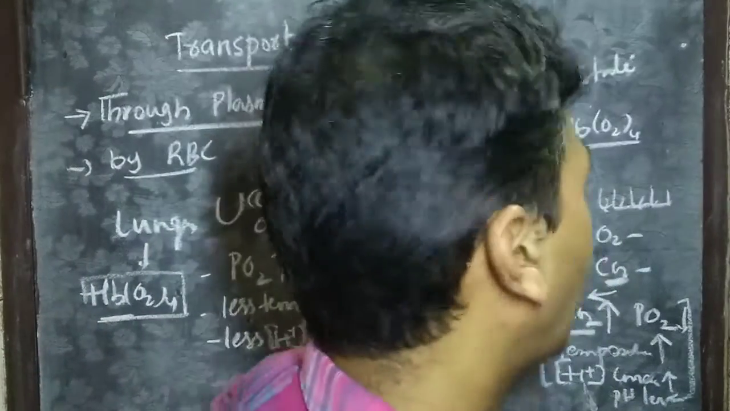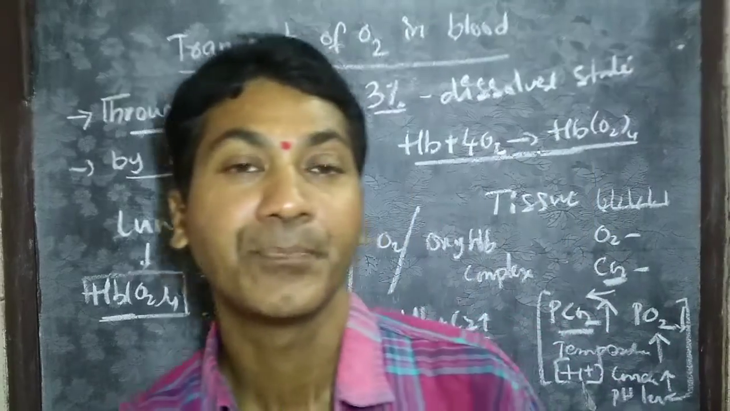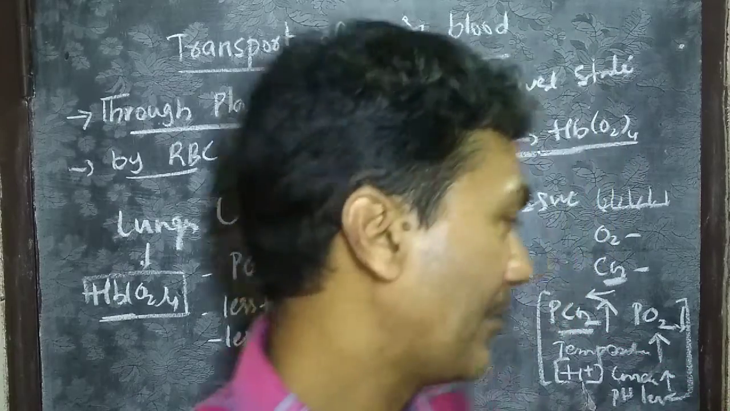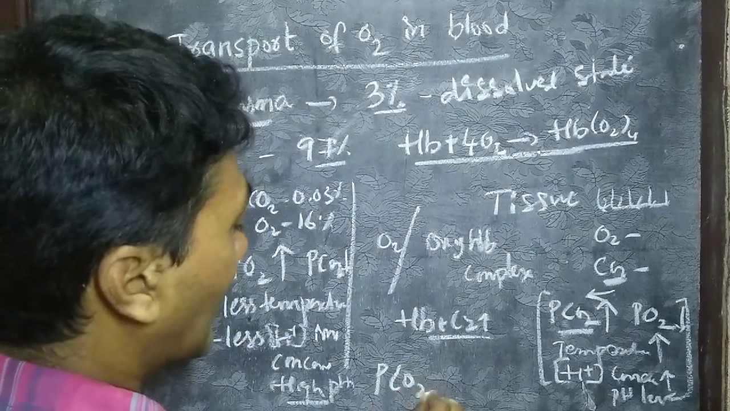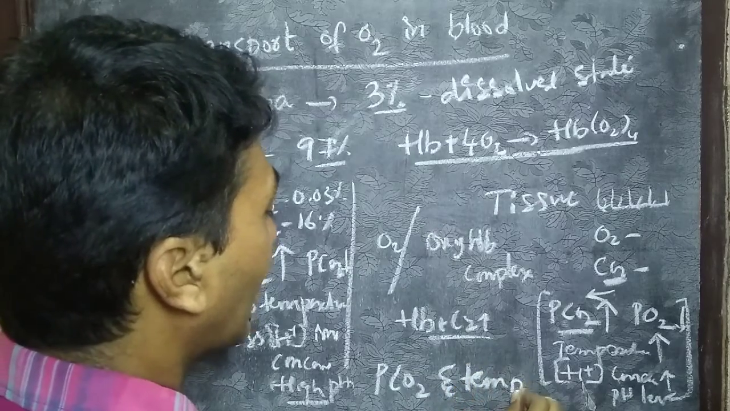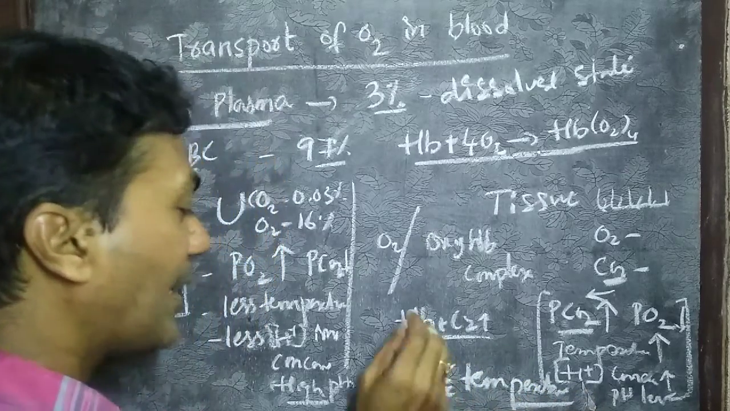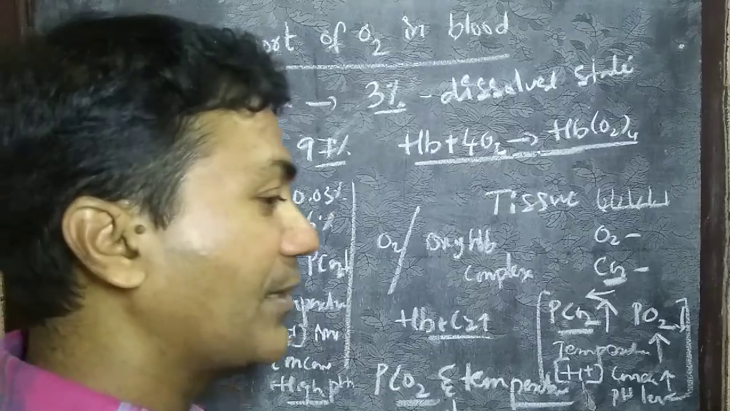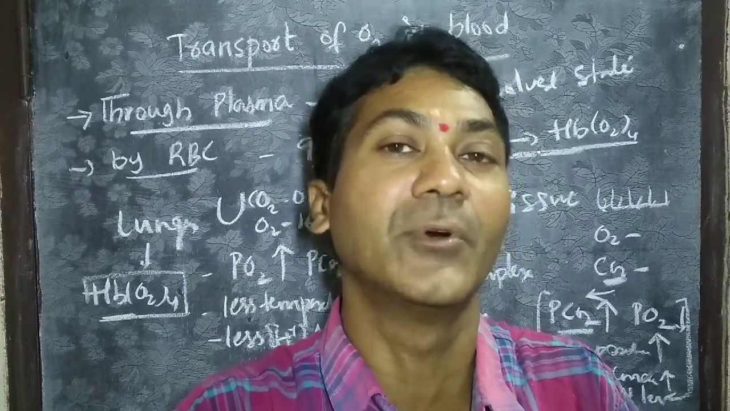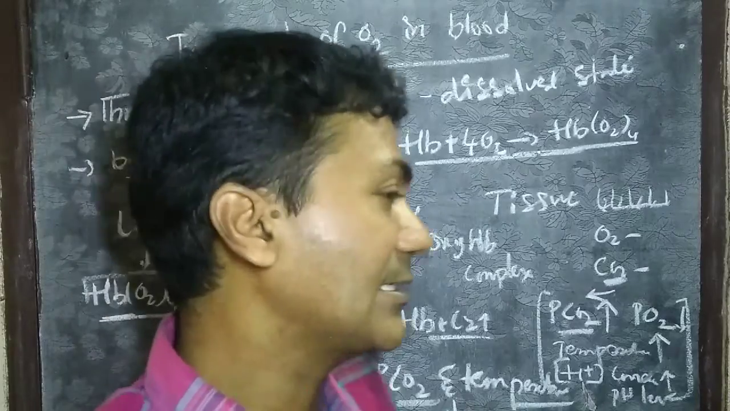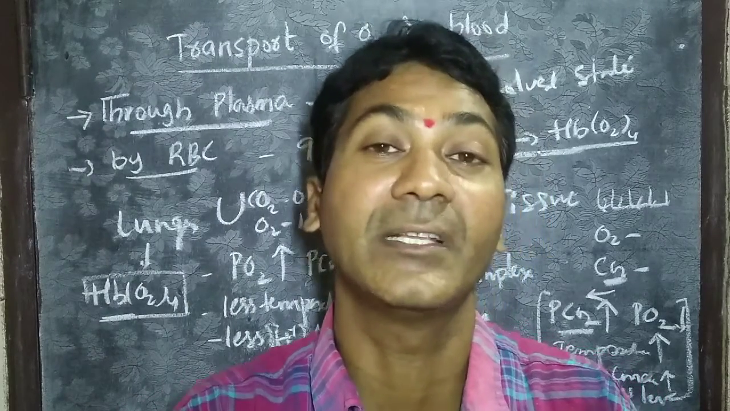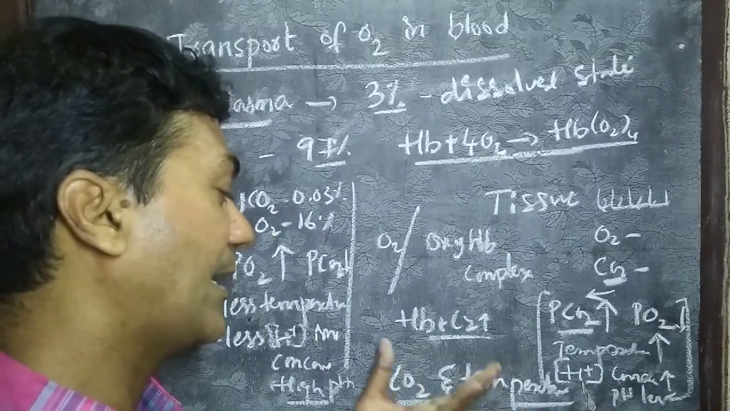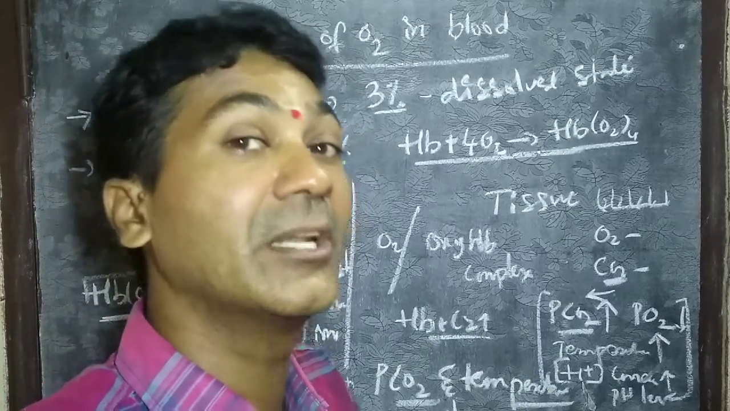And I want to explain another effect called Bohr's effect. Bohr's effect states that the pressure gradient of carbon dioxide, PCO2, and temperature, these two are major factors which affect the oxygen affinity with hemoglobin. The effect of these two factors on oxygen affinity with hemoglobin is known as Bohr's effect. Why? Because these two play a vital role in whether oxygen binds with hemoglobin or not.